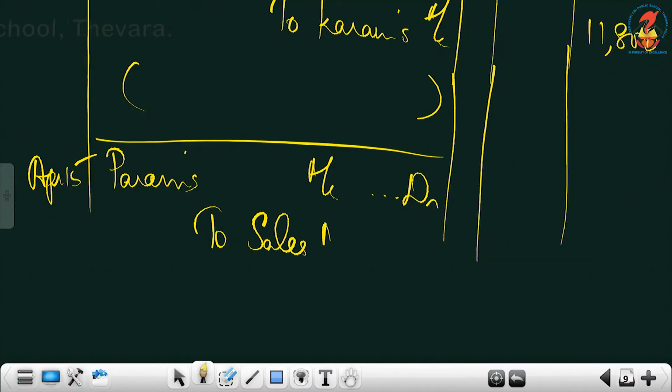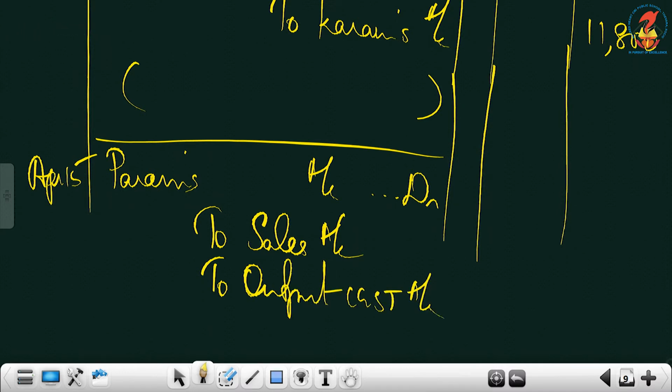Param's account debtor to sales account to output CGST account to output SGST account. And the sales account amount is 15,000. Then 9% you compute and write.